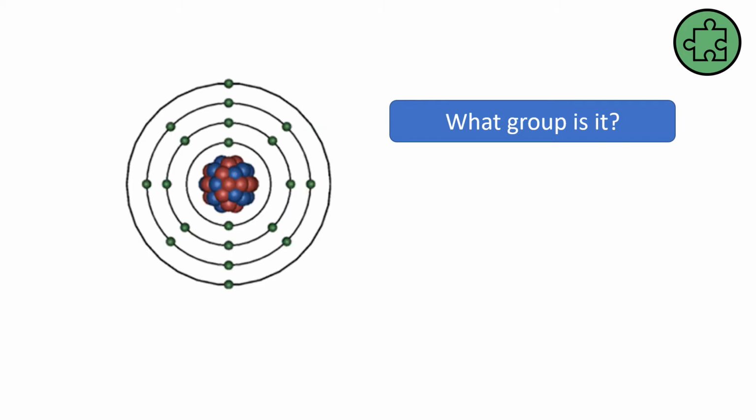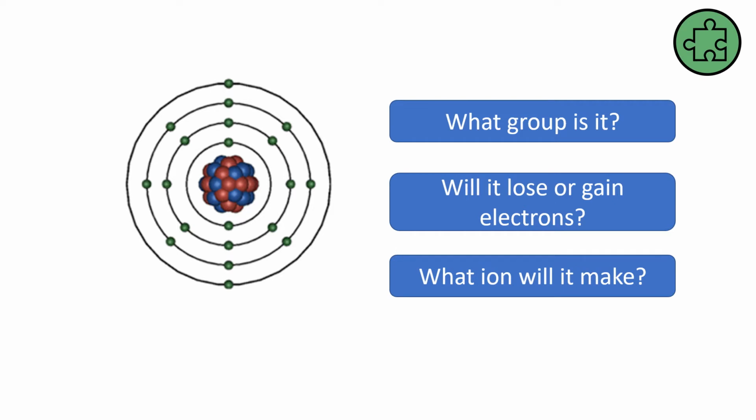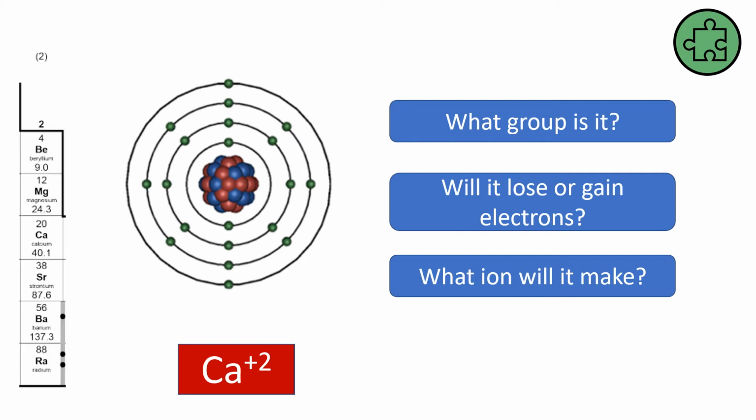What group is this one? Well, this is group 2 because it's got 2 electrons in the outer energy level. Will it gain or lose electrons? Well, it would lose 2 rather than try to find 6 more to make it stable. So it would make a +2 ion. This is calcium +2, but again, anything in group 2, because group 2 means it has 2 electrons in the outer energy level, would also lose 2 electrons, and so anything in group 2 would form a +2 ion.